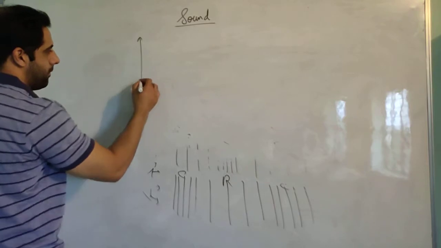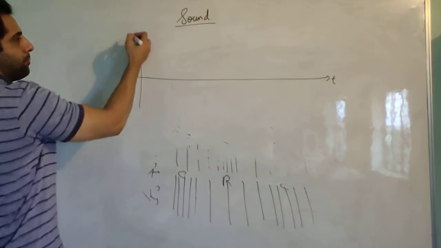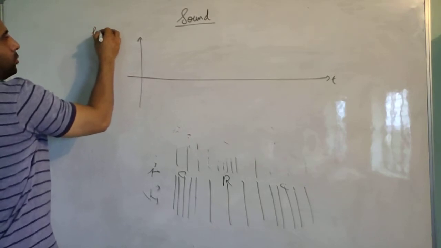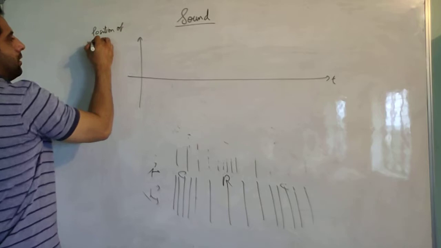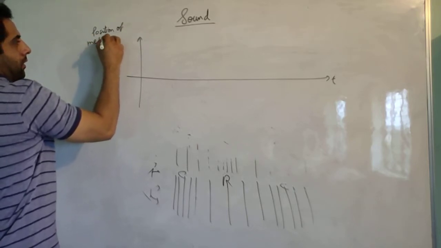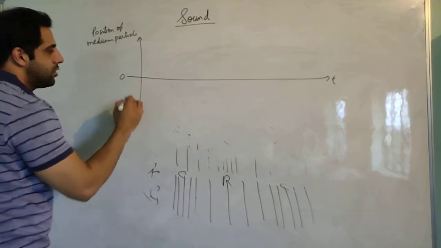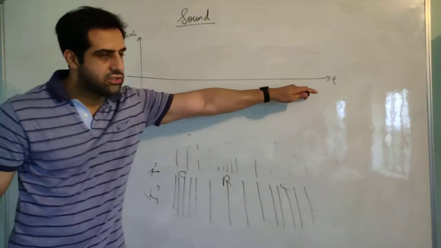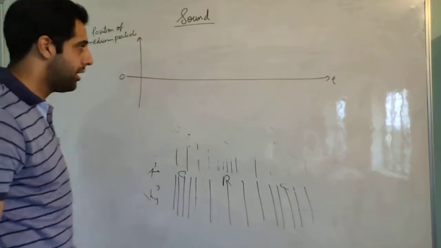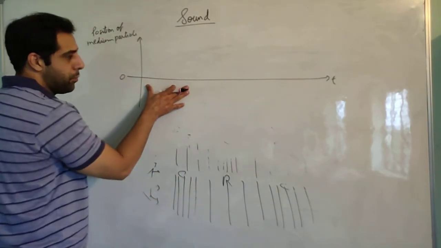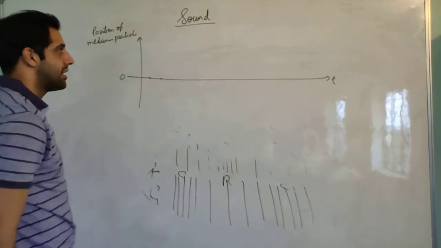Let us say this is time, and this is the position axis. Whose position? Position of medium particles. So let us say this is your mean position. This line is your mean position, which represents the first case when there is no disturbance in the medium. On this line, all the particles are at rest.